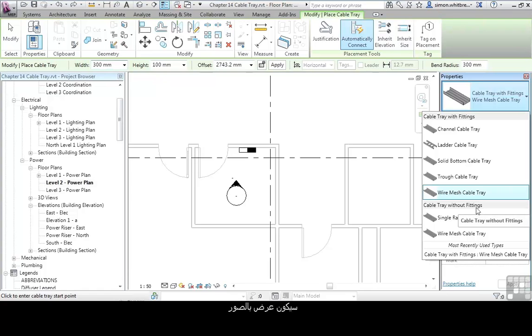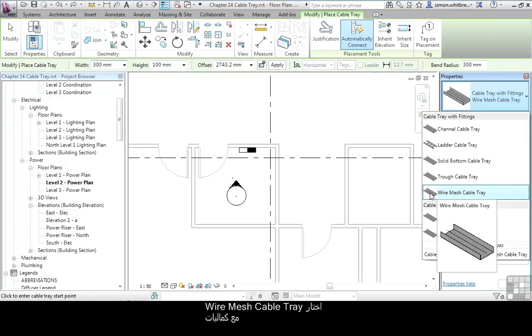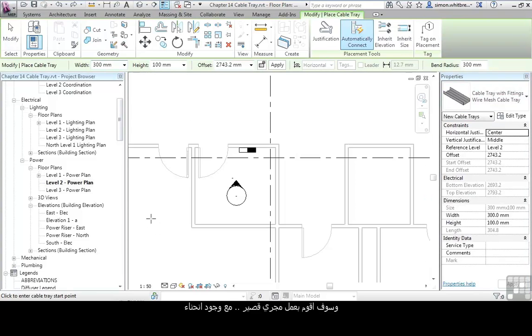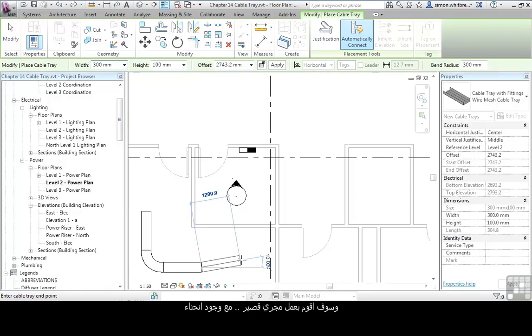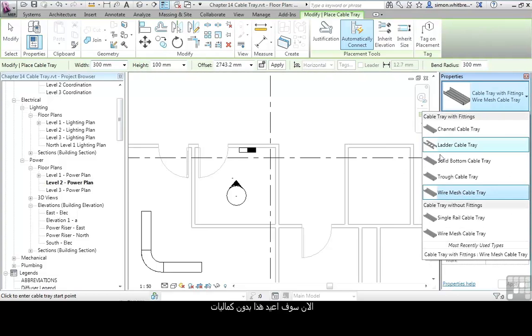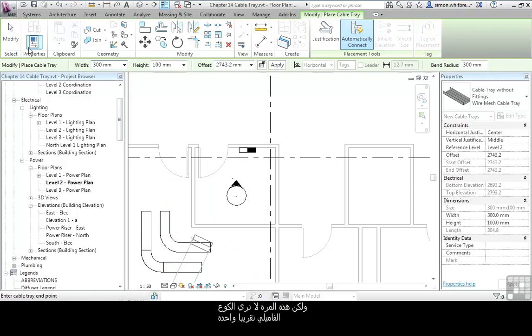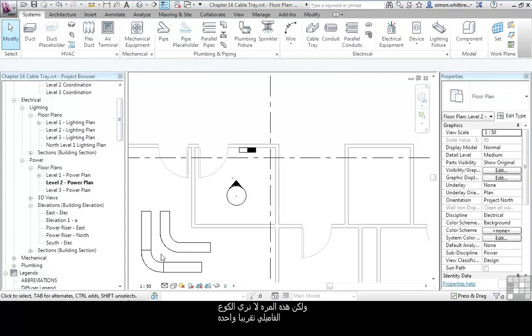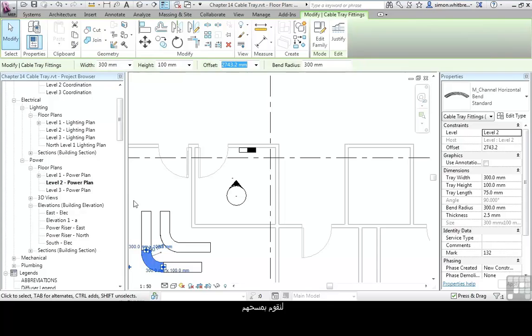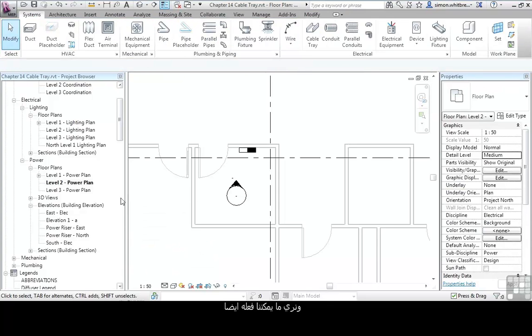This is a graphical representation. To display this, select the wire mesh cable tray with fittings. And I'm just going to draw a short run with a bend. Now I'll repeat that without fittings. An almost identical run, but this time we don't see the joins. The families are exactly the same. Let's delete those and look at what else we can do.